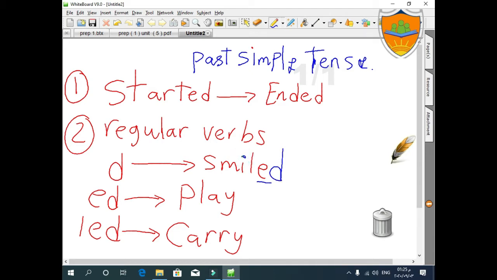So it's past. Play ends with Y, preceded with a vowel, so nothing will change. I'll just add ED. Played. Carry ends with Y, preceded with a consonant. R is a consonant. So I'll omit the Y, and it will be carried, to be in the past. We will drop Y and put I instead, and then add just ED, so it's carried.